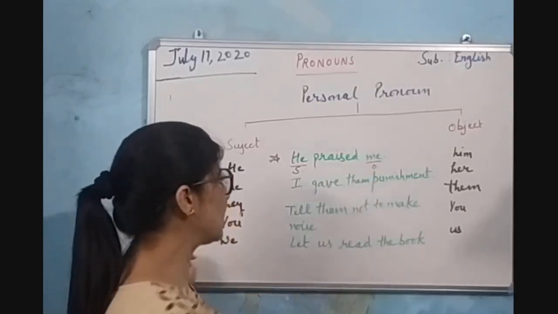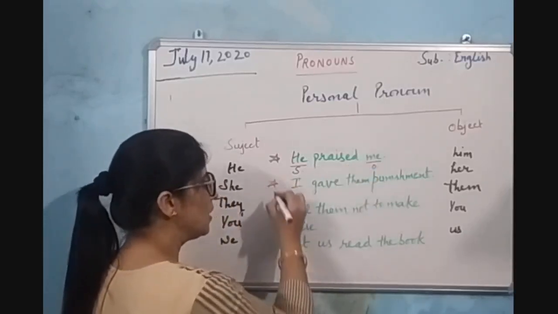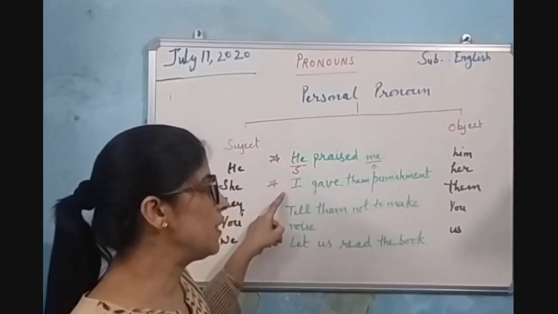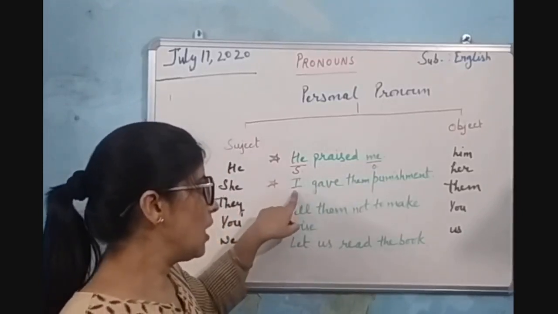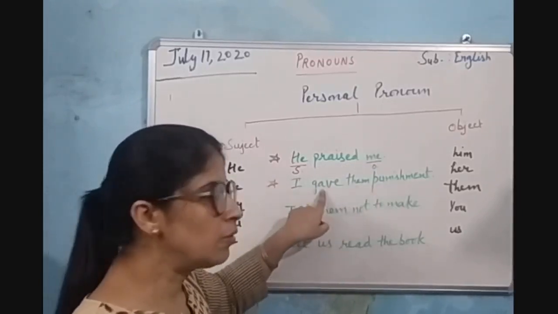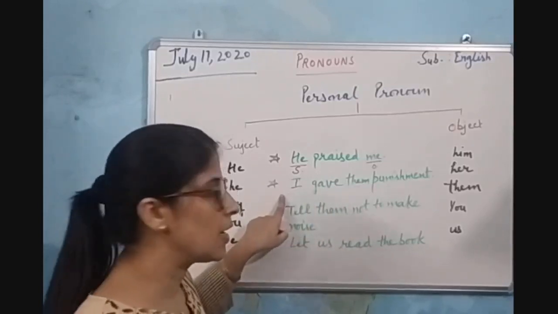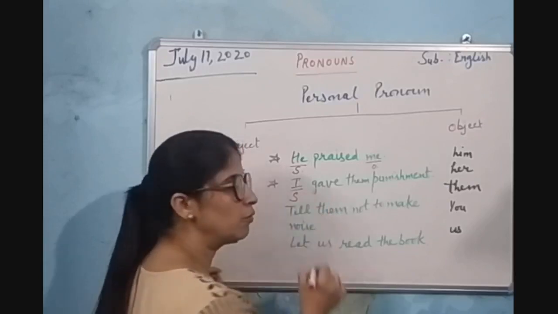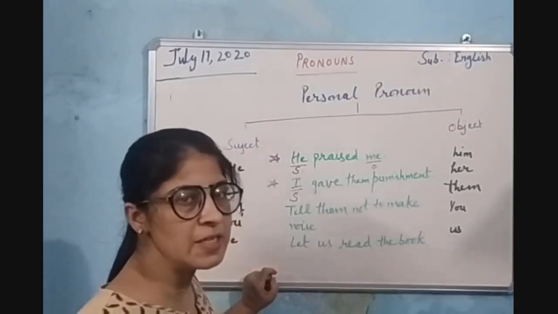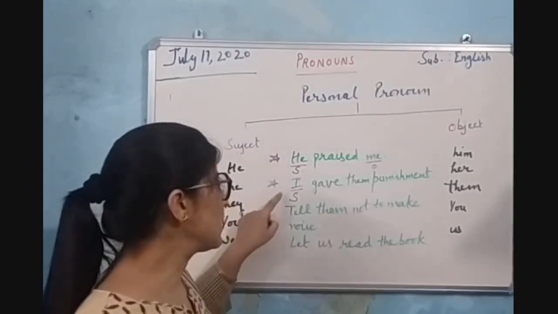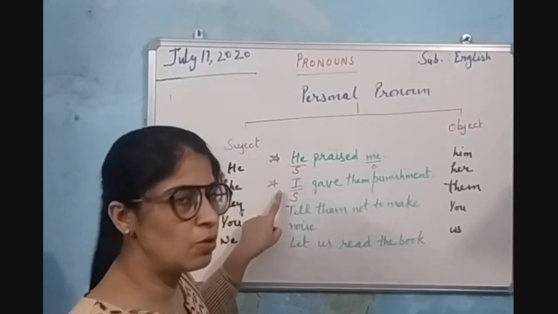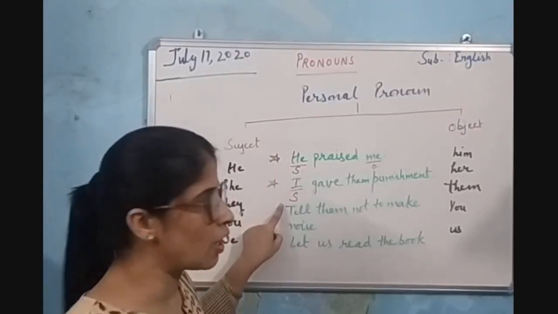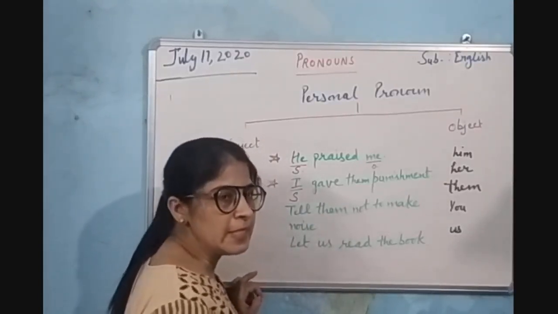Let us understand from the next example: "I gave them punishment." Who gave the punishment? I gave the punishment, so "I" is the subject pronoun, the doer of the action. Who received that punishment?